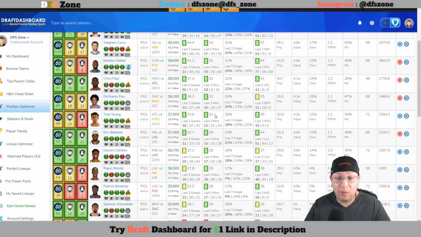So he's been a little bit up and down with the fantasy point totals, but the minutes are still there. The usage rate is still there when he's on the floor. He is also at home. It's a fast-paced game. Sacramento's still in the playoff hunt. The Brooklyn Nets are going to be playing playoff basketball the rest of the way right now. So you know they're going to battle every single night. So Brooklyn will be in this game.